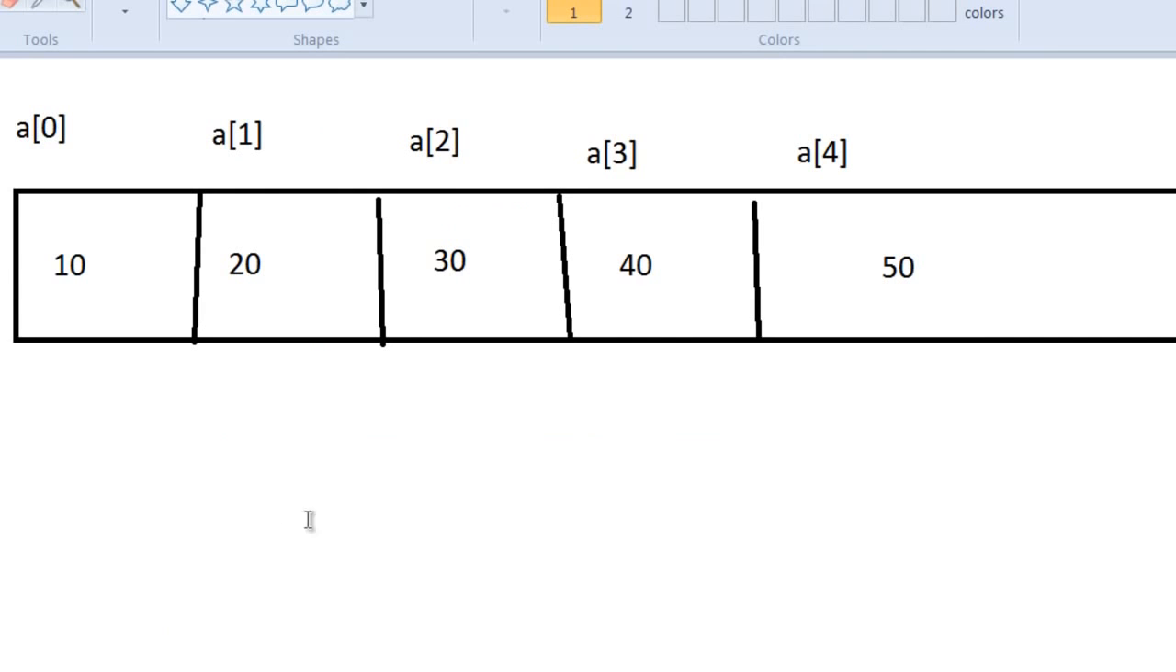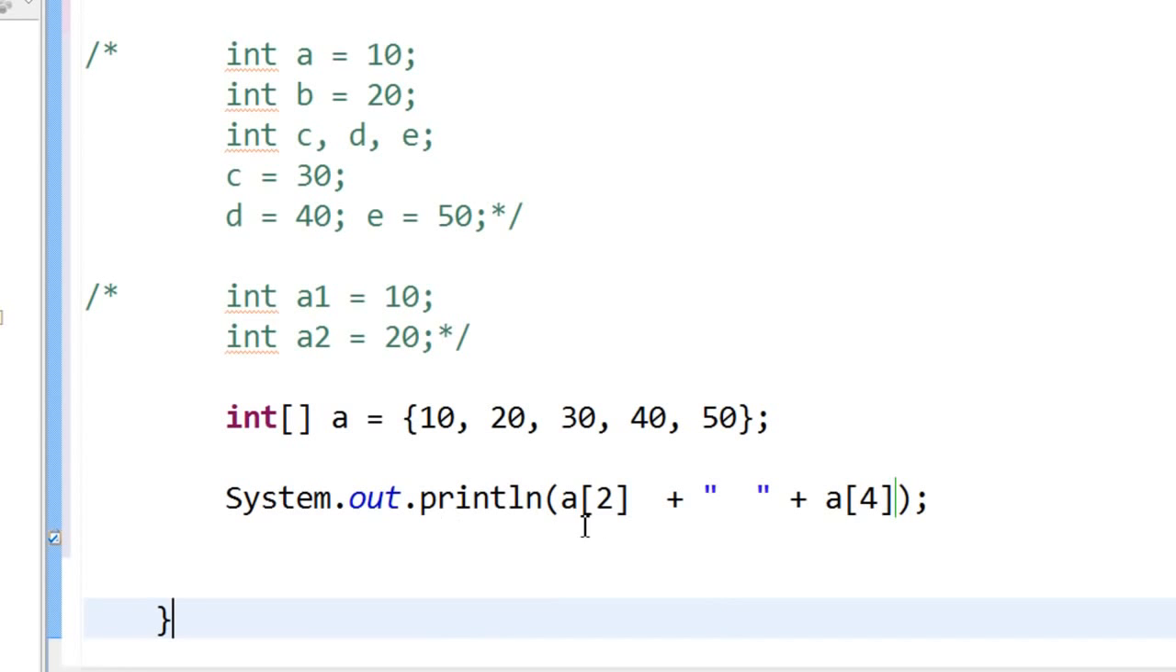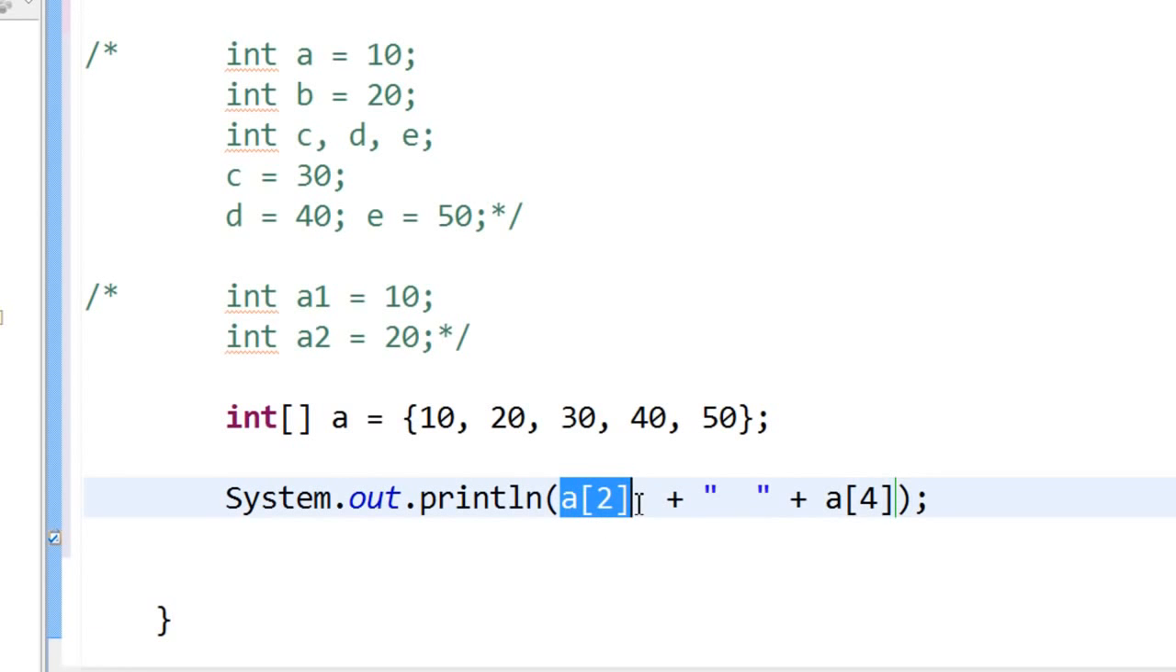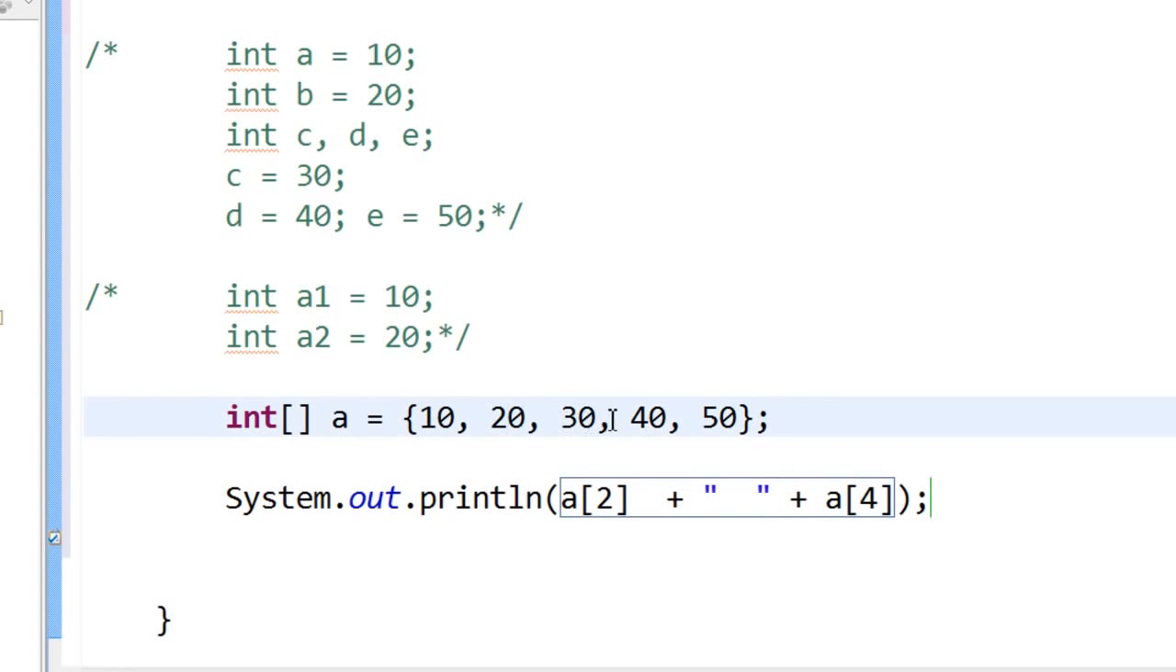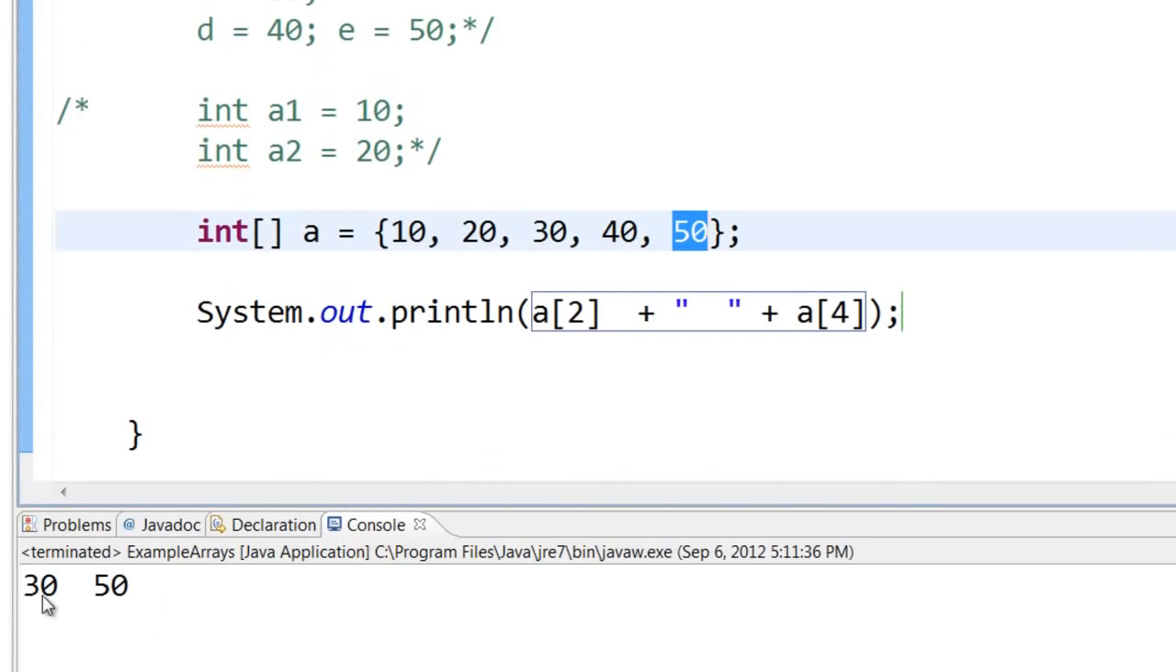If you want to access some data in this array, all you have to do is print out, say, a of 2 and a of 4, and it will print out 30 and 50. So let us print out something from the array. Here you can see that I am trying to print out a of 2, then a space, and then a of 4. Remember, arrays always start at 0, so this is a of 0, a of 1, a of 2 is 30, and then a of 4 is 50. So let us save this and run this. You can see that 30 and 50 are being printed out.